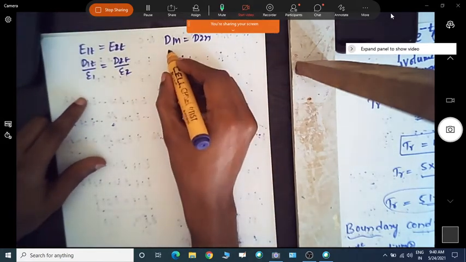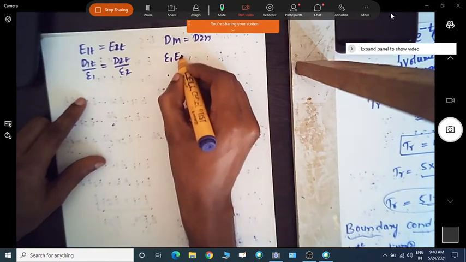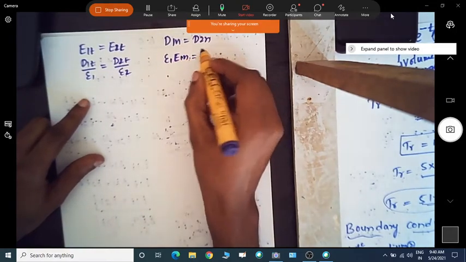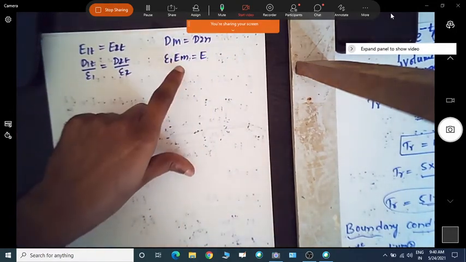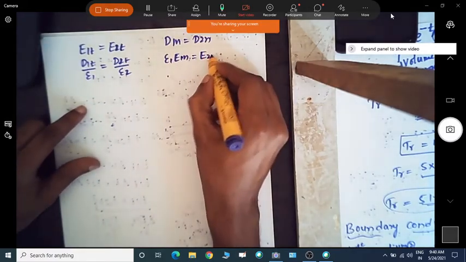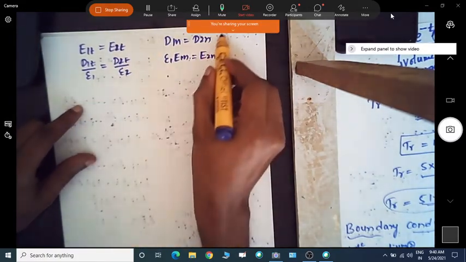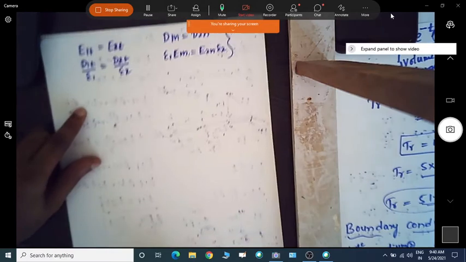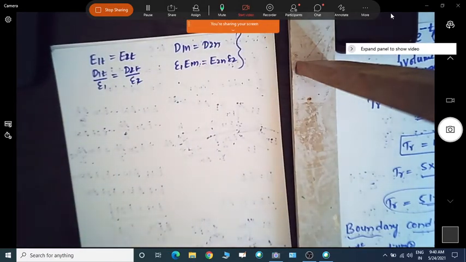Similarly we have epsilon 1 E1n, the normal component of the electric field, which undergoes the change. So these are the four equations, the boundary conditions for the dielectric-dielectric boundary.